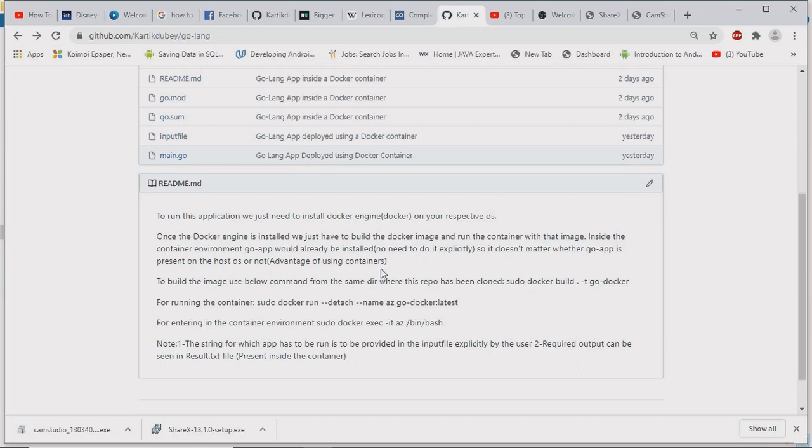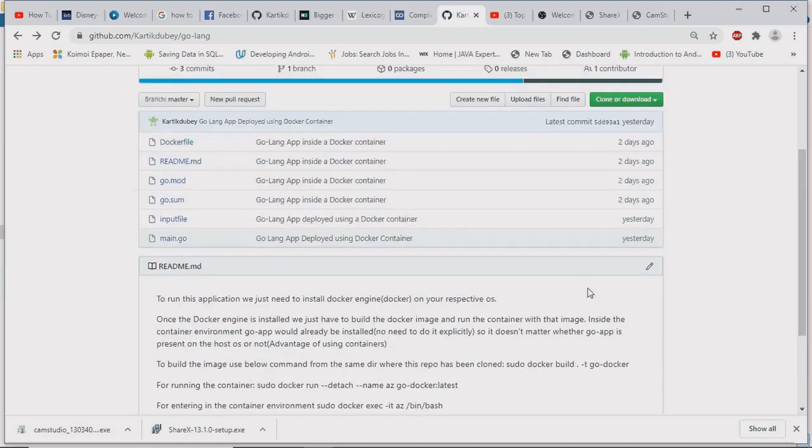So for building the image, we will use the below command from the same directory where this repo has been cloned, and the command will be sudo docker build -t go-docker. This go-docker specifies the name for our image, and this will build the Docker image based on the Dockerfile which we have created.